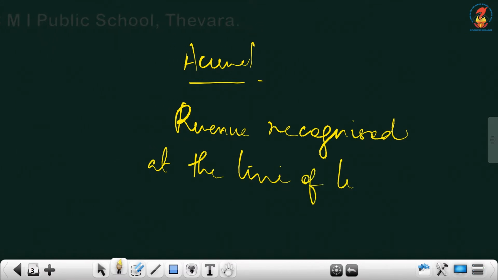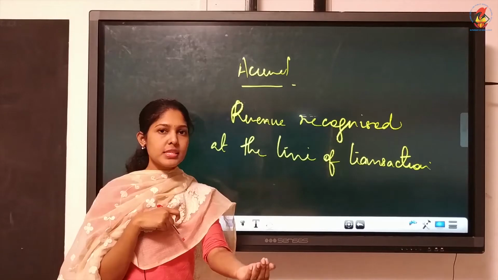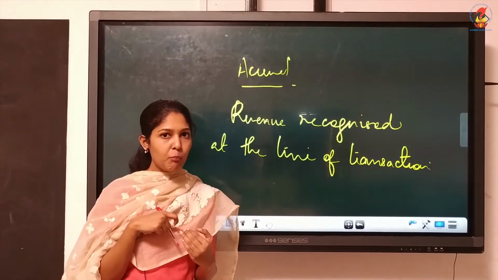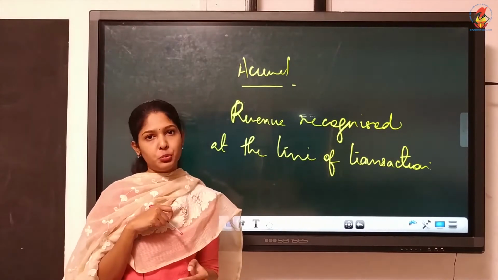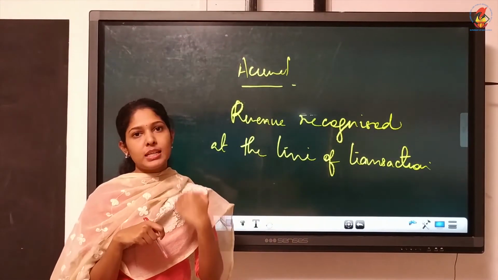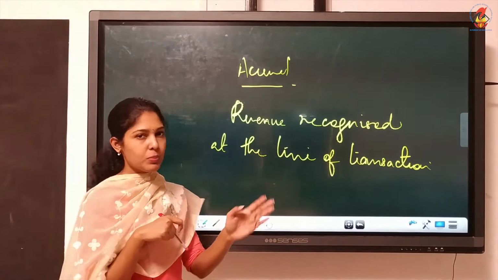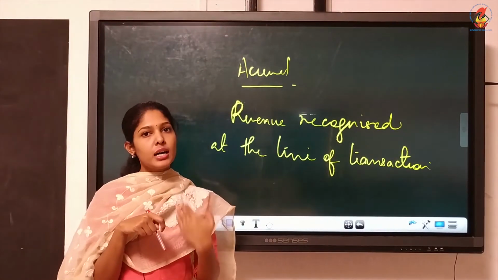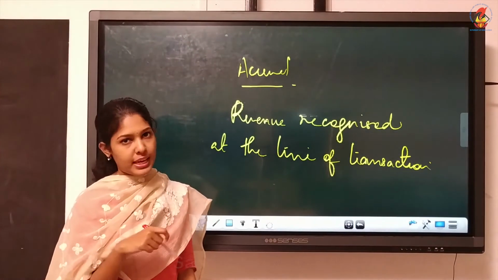We will not wait for the settlement to take place. Though we are selling goods on credit, are we receiving the amount right now? No. But even then, revenue will be considered as earned. Revenue will be recognized means it will be considered as earned at the time of the transaction.